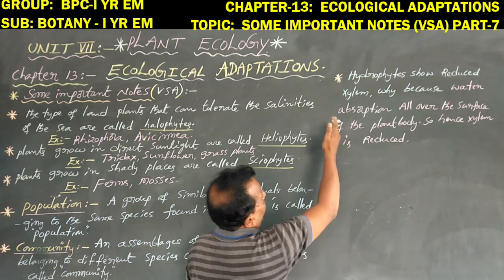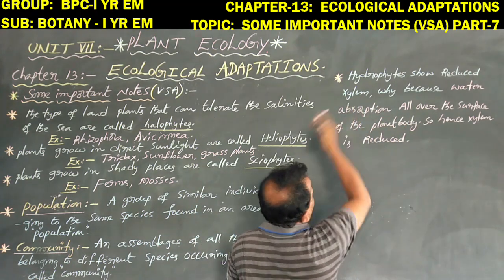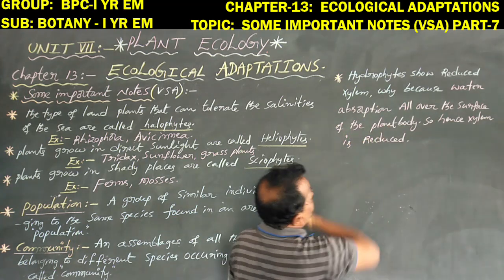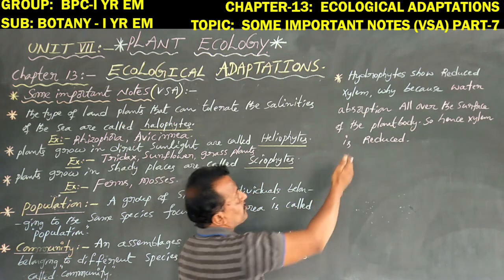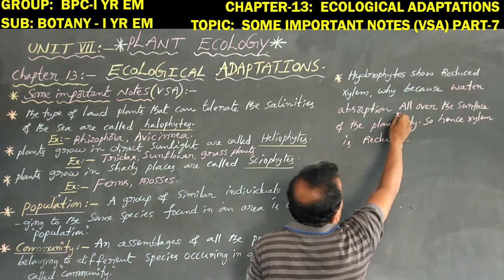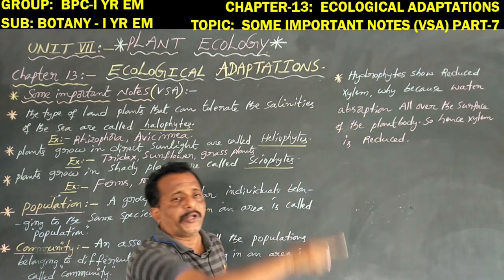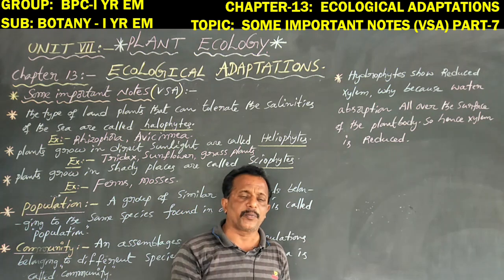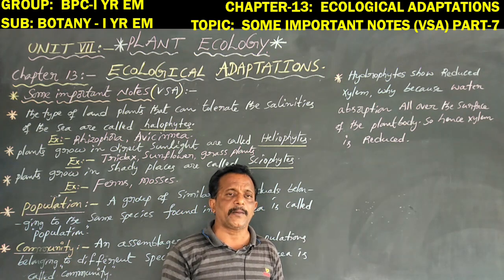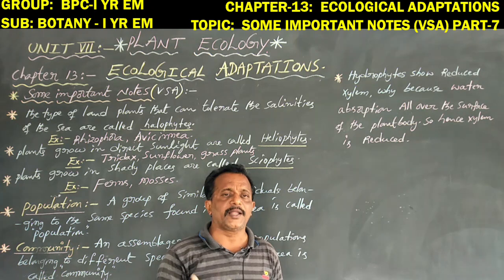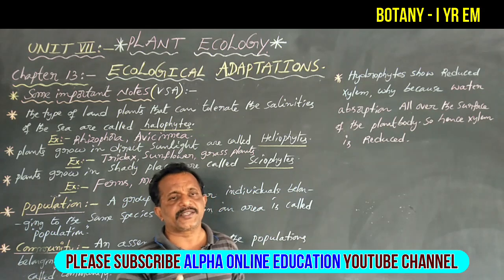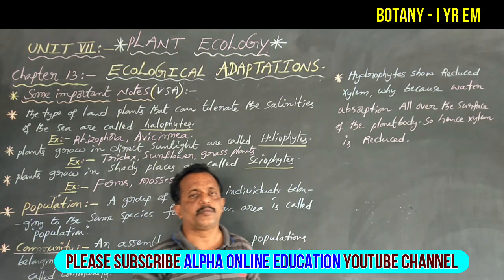Okay now. Hydrophytes show reduced xylem. Why? Because water is easily absorbed all over the surface of the plant body. So xylem is reduced. Examples of such plants: Hydrilla, Pistia, Eichhornia, Wolffia, Lemna, Azolla, Vallisneria, Ceratophyllum and Limnophila. These are the examples for hydrophytes.